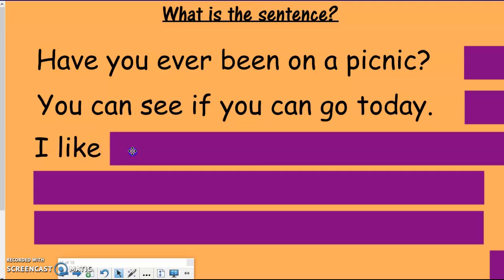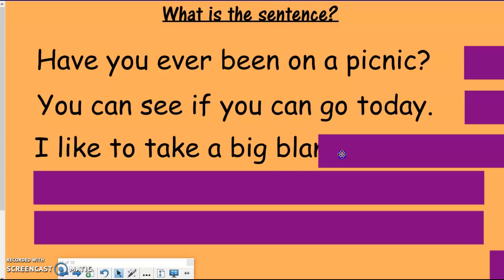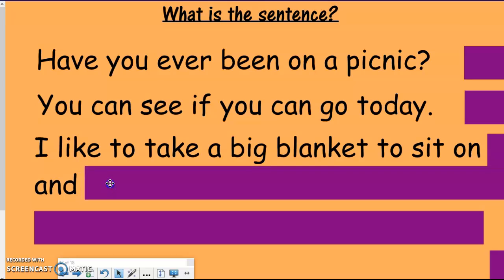I like to take a big blanket to sit on. I'm going to keep going. I have more to my sentence. And that's one of those words that was underneath of our box.